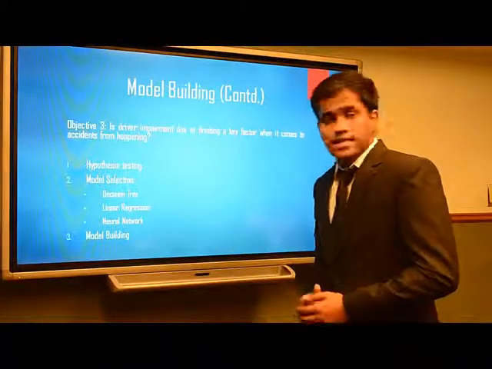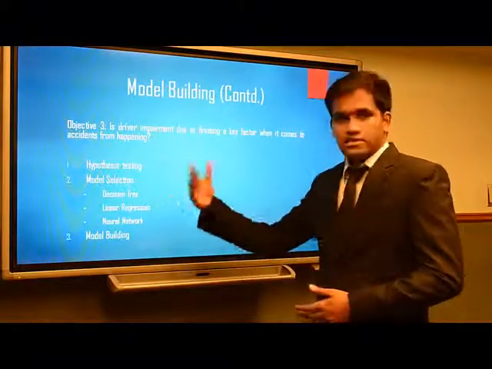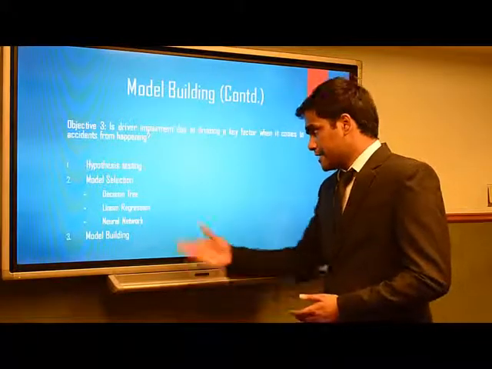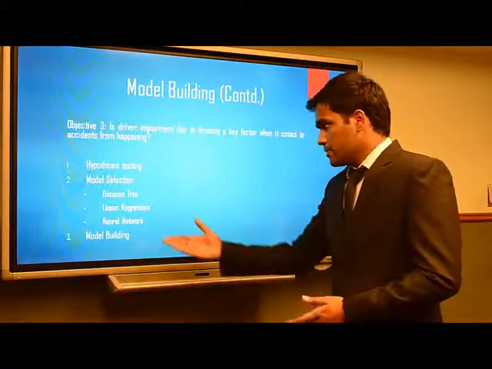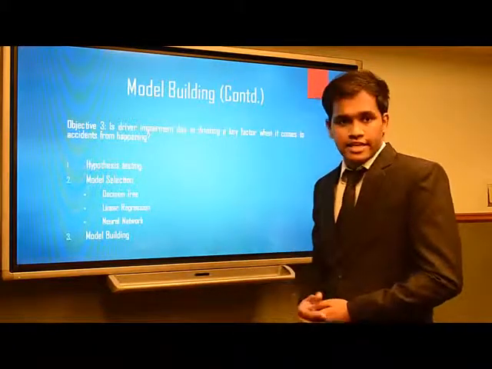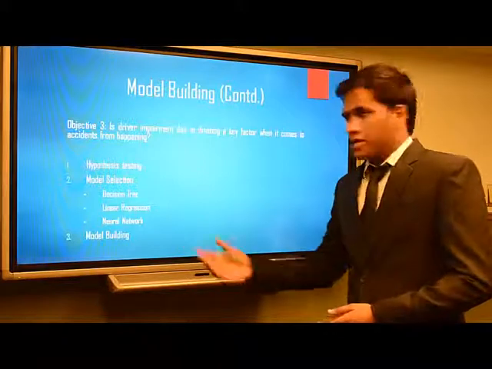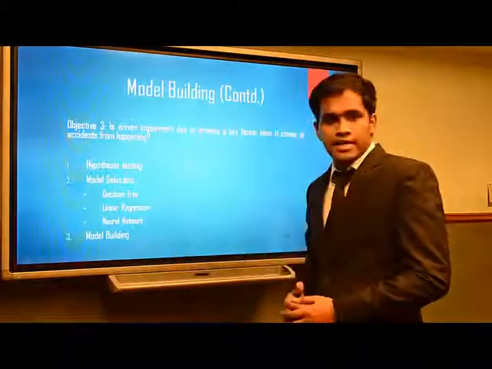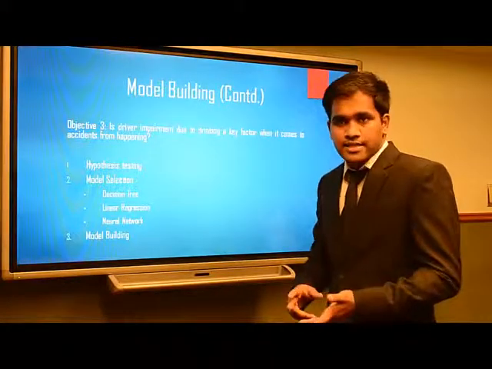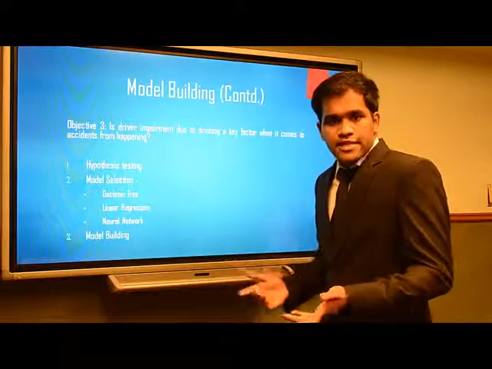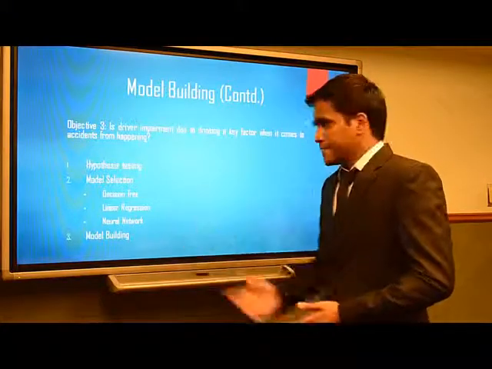And coming to the model selection, we have used similar kinds of models as we used in previous objectives: decision trees, linear regression, neural networks. And for the model building process also, we have considered all 3 models: decision trees, linear regression, and neural networks. The variables we have considered for this model building are speed related factors, age, sex, weather and light impact, drugs, hour of impact, and month.